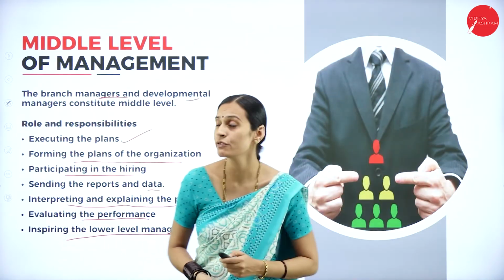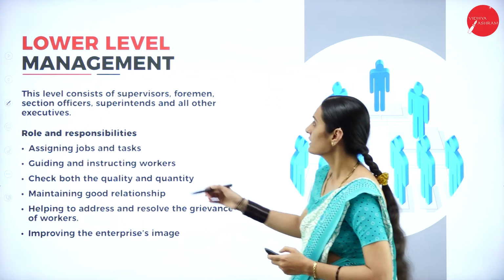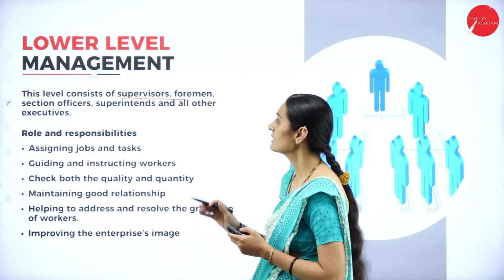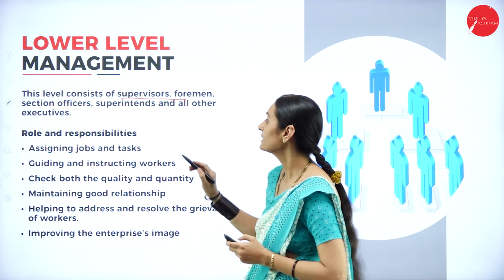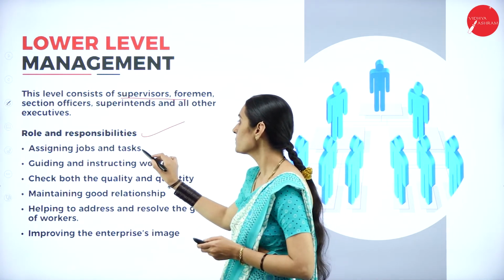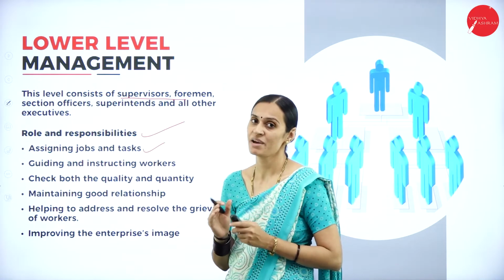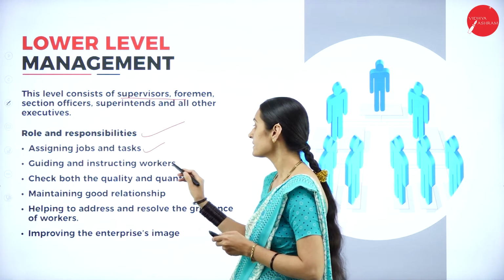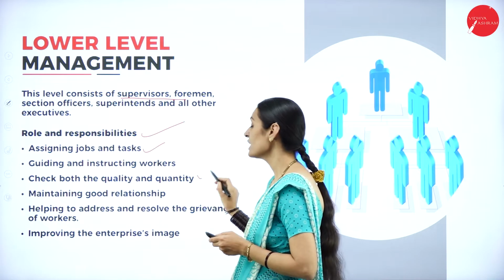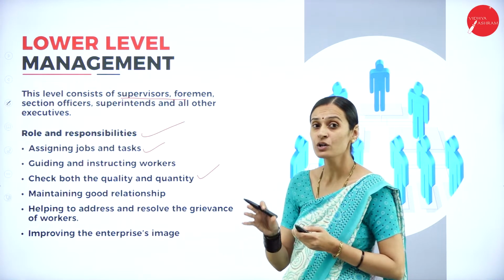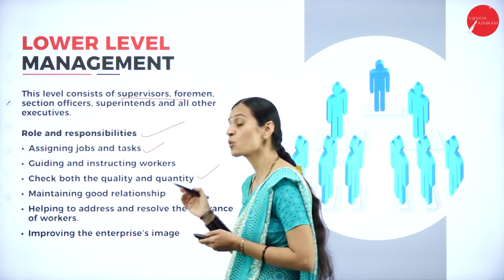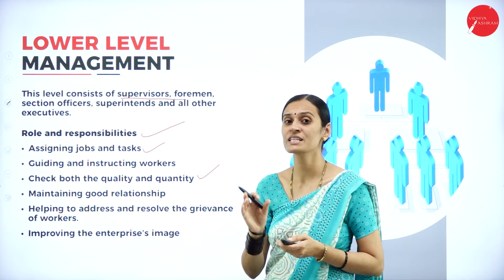What are the roles of lower level managers? This level consists of supervisors, foremen, clerks, and section officers. And what are the roles and responsibilities? Assigning jobs and tasks to various workers, guiding and instructing the workers in day-to-day activities, and checking the quality and quantity of production. Because of the lower level management, both the quality and quantity of production are checked. By them only is the work possible.